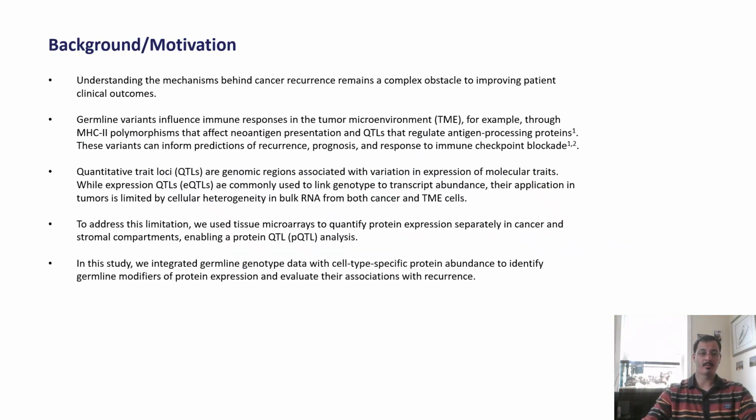So, for a brief bit of background, understanding the biological mechanisms behind cancer recurrence remains a complex obstacle to improving patient clinical outcomes. Germline variants have been identified to influence immune response in the tumor microenvironment, as well as a variety of other cancer-relevant processes, making them good potential targets for cancer therapies or as potential biomarkers for cancer prognosis. Expression quantitative trait loci analyses have been used in the past to link genotype to transcript abundance and attempt to tease out the relationship between germline variants and changes in the tumor microenvironment.